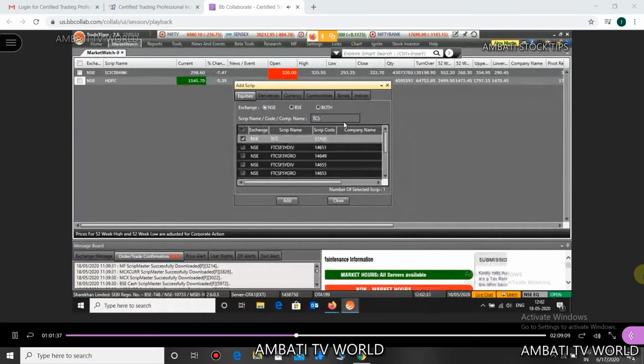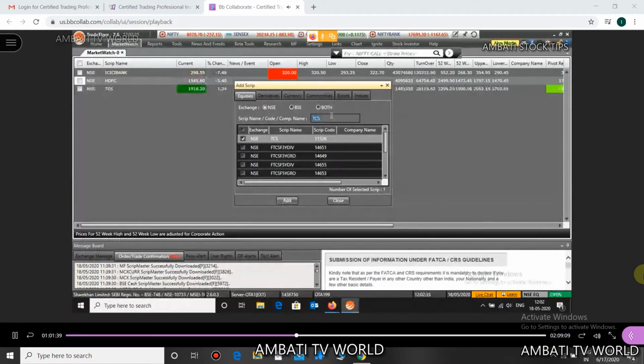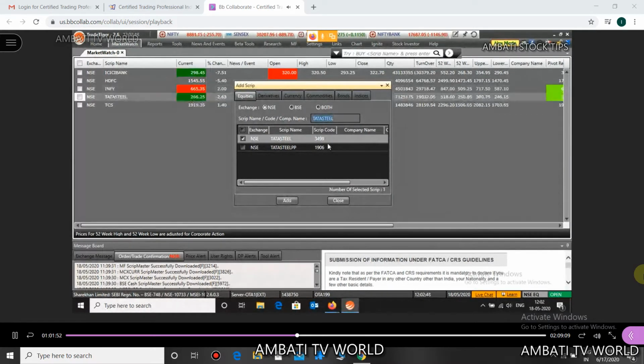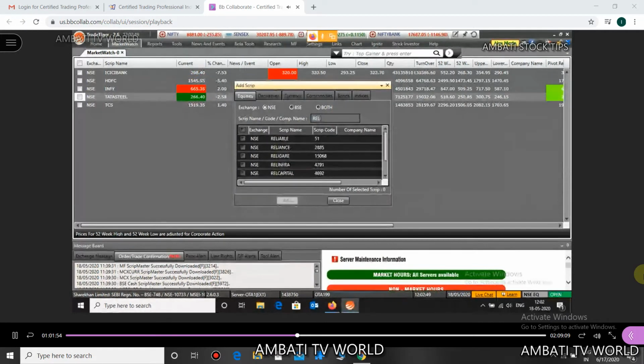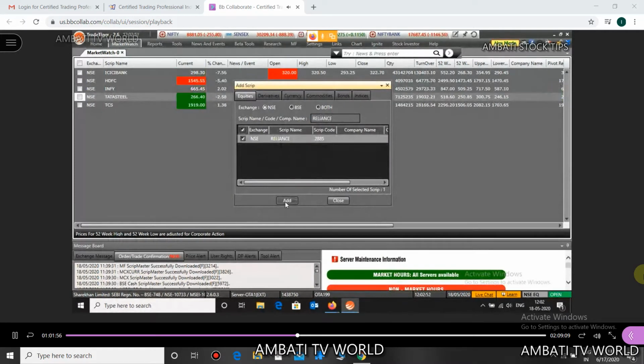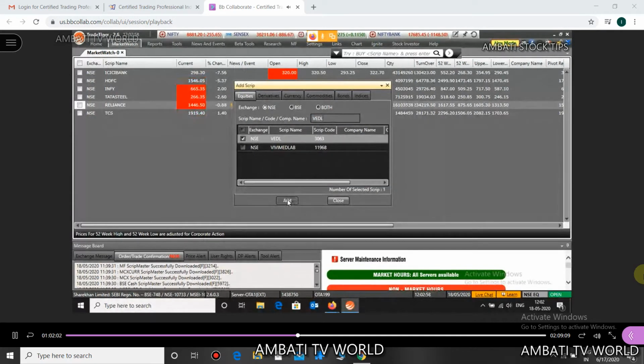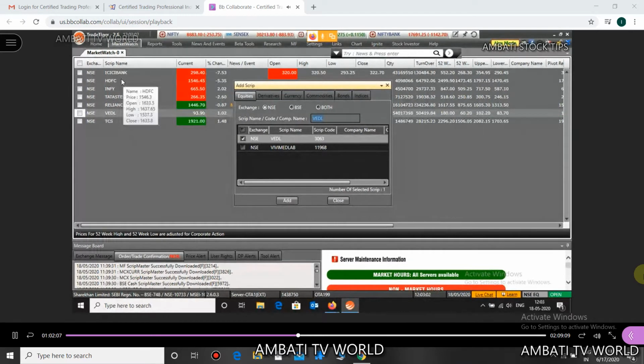Similarly TCS, add. Infosys, just type Infy and add. Tata Steel, add. Reliance, add. Vedanta, add. Getting my point, everyone?